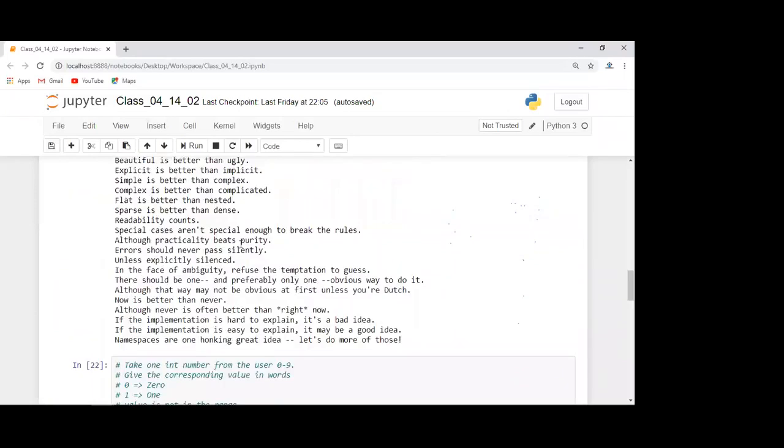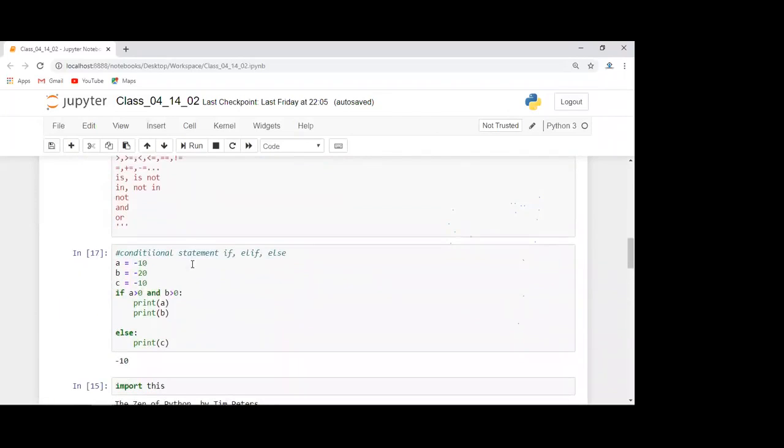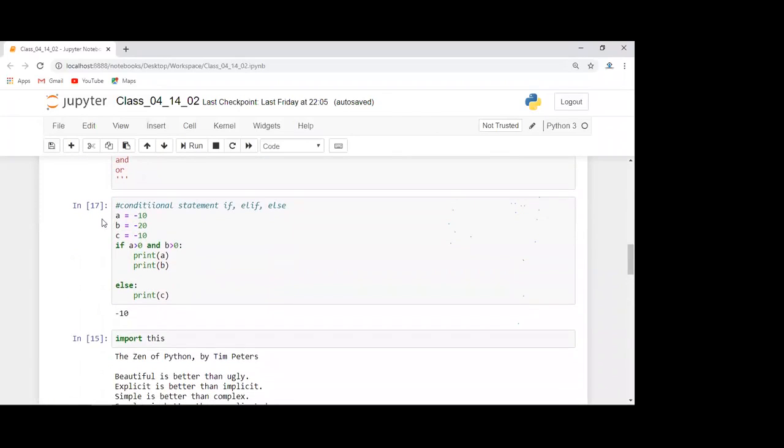If you talk about a simple program, it will do sequential execution. First it will execute the first line, second line, third line, fourth line. If you don't have this if statement, it will directly print A, B and C. If you don't have an if-else statement, it will directly print this. But I want to control this block of statements, so I have used the control flow here. I have used if. Similarly, loops are also used for flow control.